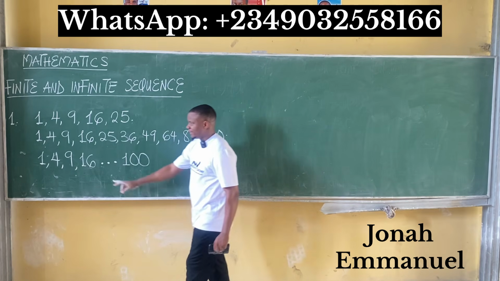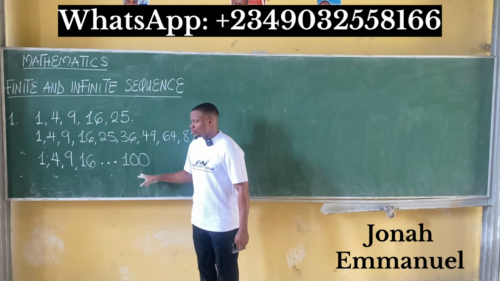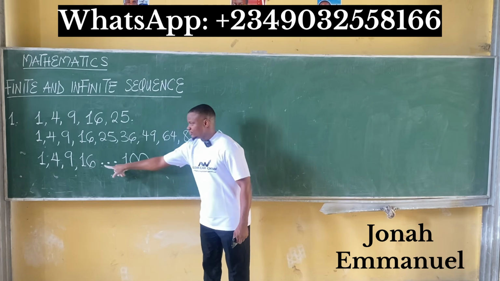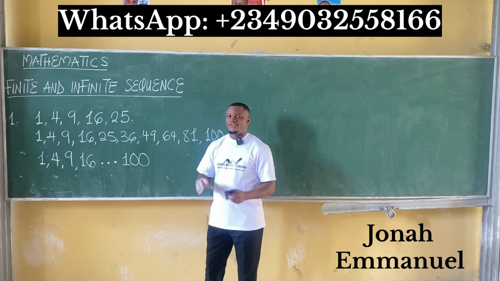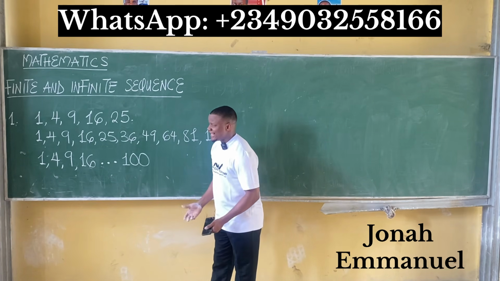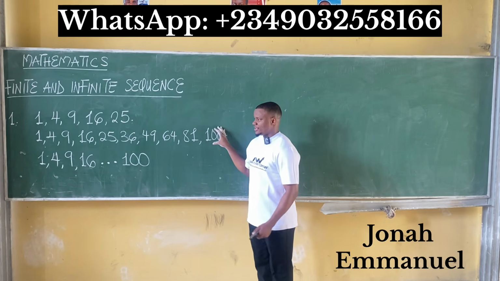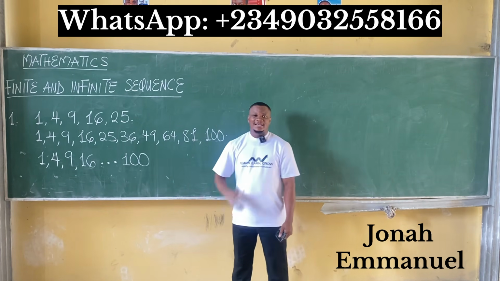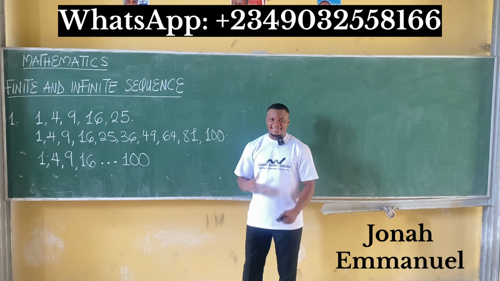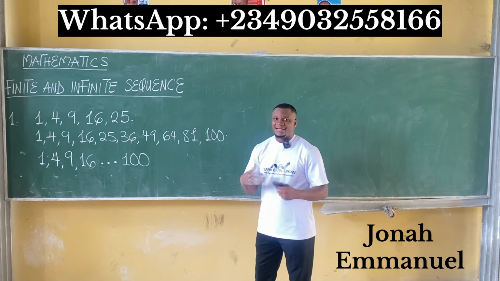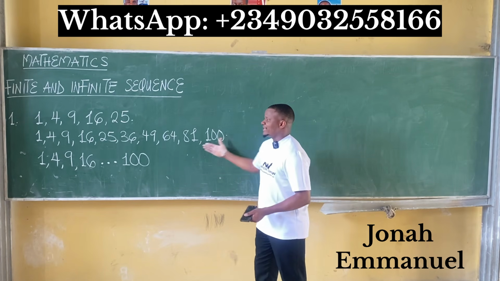So you can be given something like this and be told to produce all the terms in this sequence. You have dot, dot, dot. All you have to do is find a way to form the general term of the sequence. Then from here, you can expand this to the full list. What you have here is still a finite set. For a finite set, again, we said we can count the number of terms. How many terms do you have in this set?